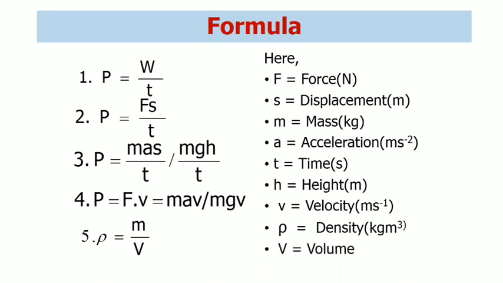To calculate the volume of a deep well, we will apply the formula V equal to pi r square L, because the shape of the deep well is cylindrical, and we know the volume of a cylinder is V equal to pi r square L.